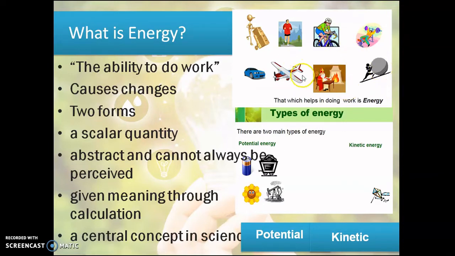Now here you see the pictures of people walking, running, carrying something, driving. Everything is possible only if energy is possessed in us. And here I've given the classification of potential and kinetic energy. This is the stored form of energy, and this is the energy which we can move.